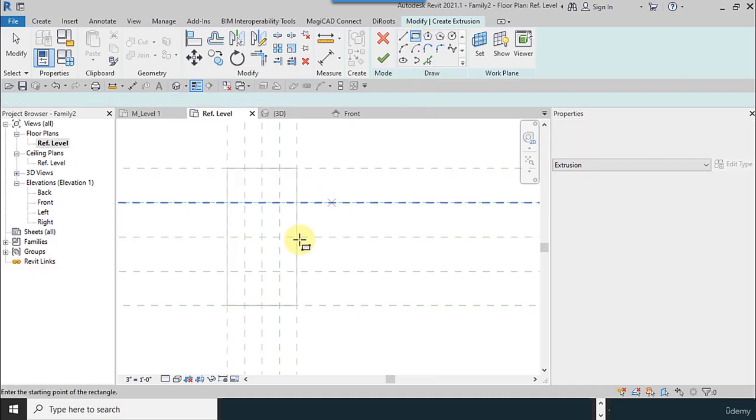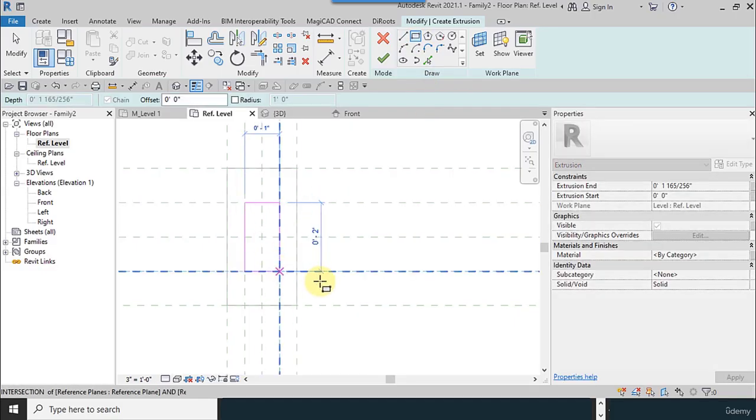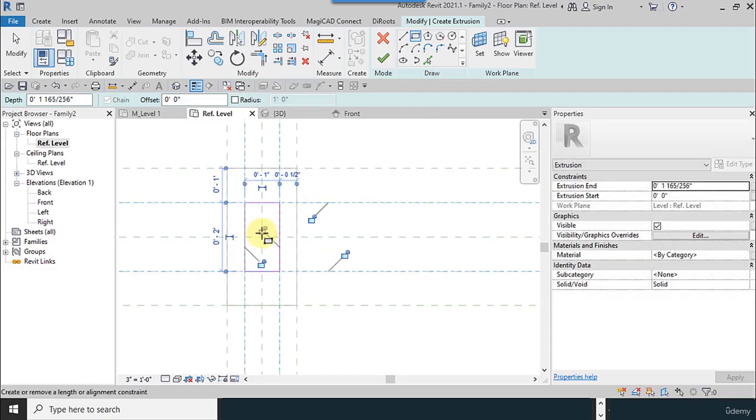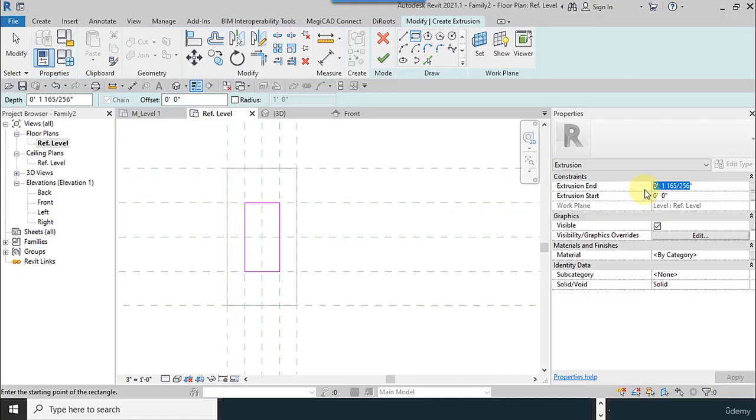Create extrusion, rectangular, from here to here. You can lock the dimensions and use the amount for 2 inches.